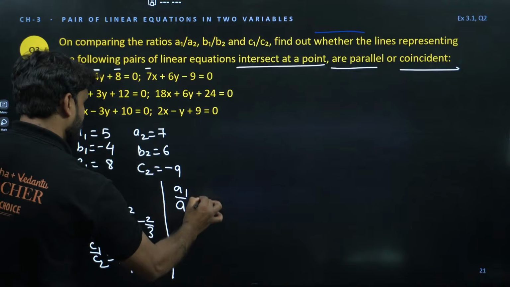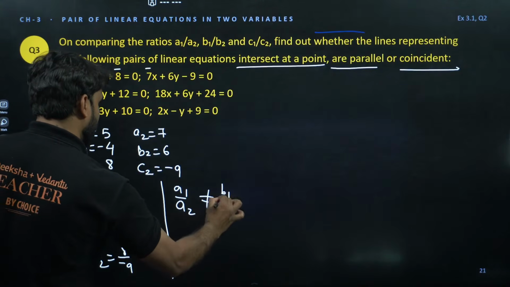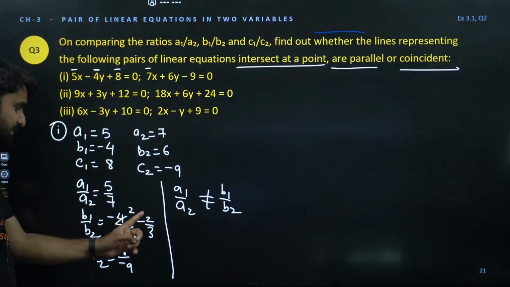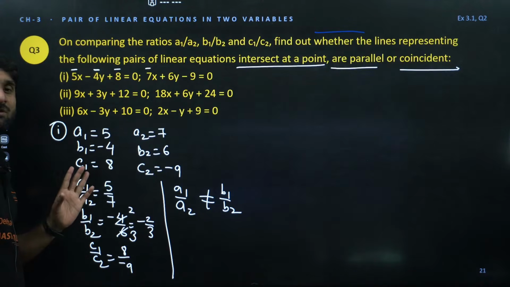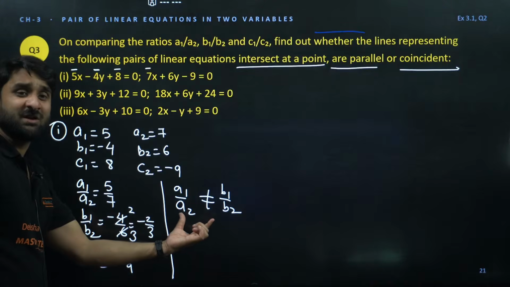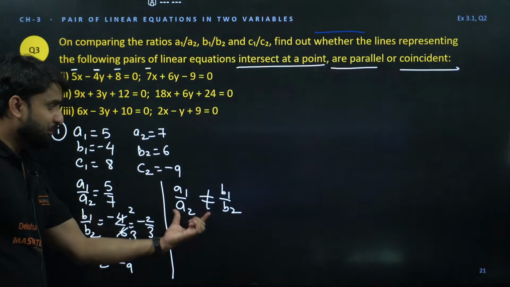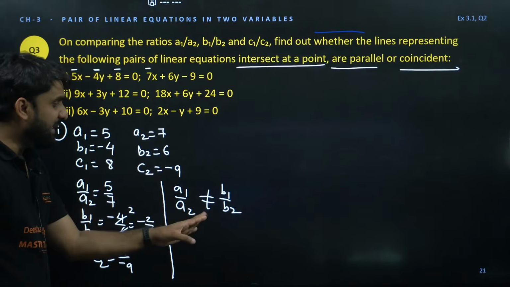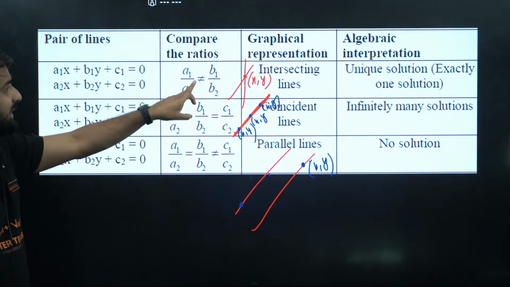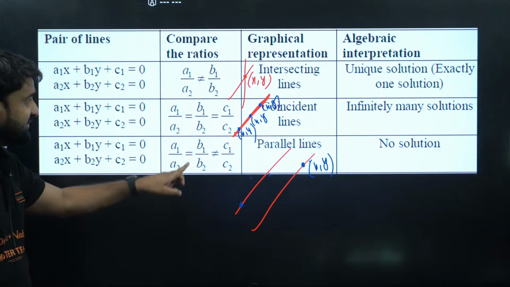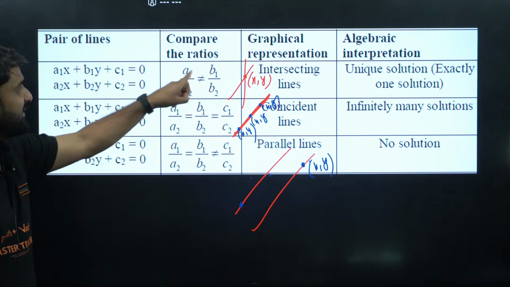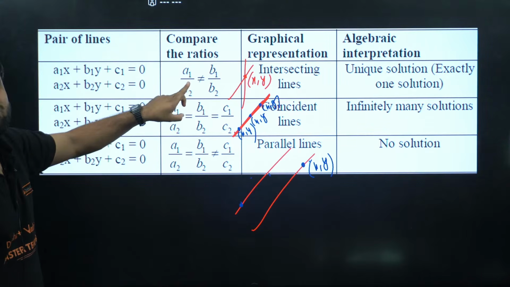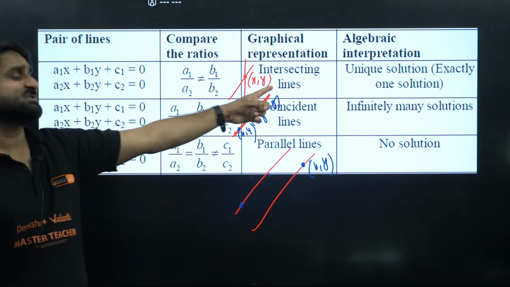Can you see here? A1 by A2 is not equal to B1 by B2, because A1 by A2 is 5 by 7 and B1 by B2 is minus 2 by 3. So if this situation is produced, we don't need to look at the third one, because A1 by A2 not equal to B1 by B2 is only in the first situation. There is no other situation like this. If A1 by A2 is not equal to B1 by B2, this is only in one situation, which is intersecting lines.